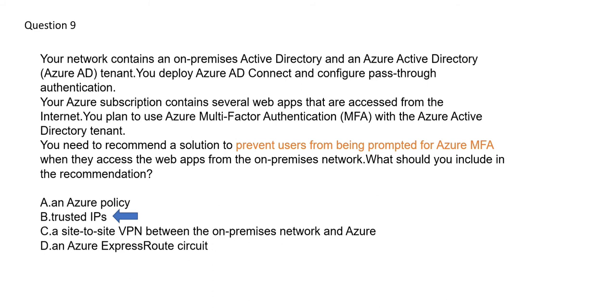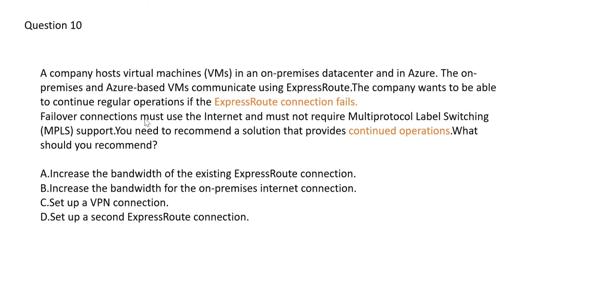We'll move forward. So here in this question it says, basically there is an on-premise and there is an Azure cloud, and between these two the connection is maintained by express route. The question says, if your express route fails and you still want continued operations, what will you do? So in this case, option A suggests increase the bandwidth. See, the express route itself has failed. How will you increase the bandwidth? I don't know. So this option is totally wrong.